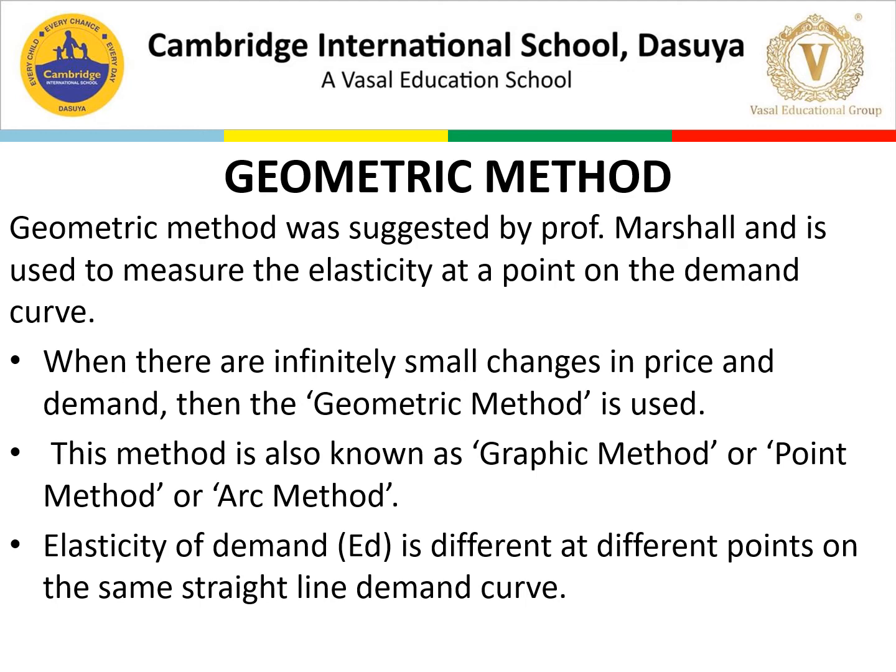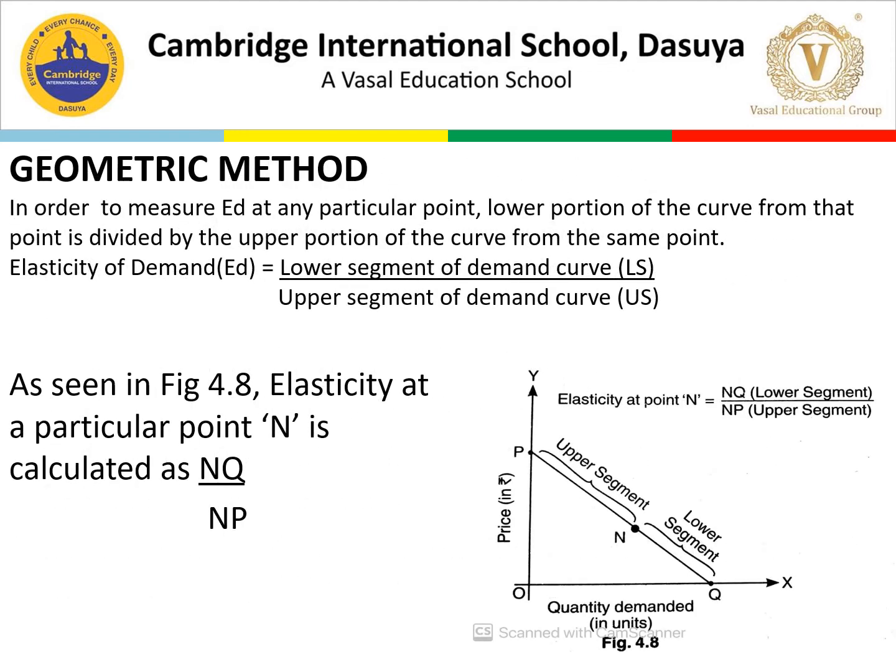So let's now do it. The geometric method, in order to measure elasticity at any particular point: the lower portion of the curve from the point is divided by the upper portion of the curve from the same point. Elasticity of demand ED is equal to the lower segment of the demand curve, LS, over the upper segment of the demand curve.